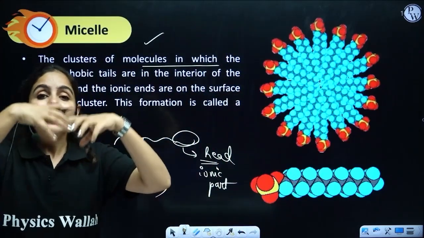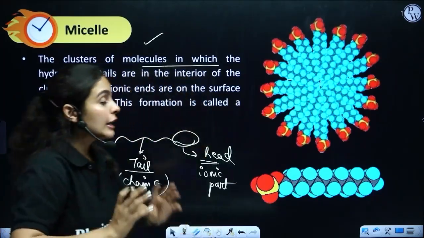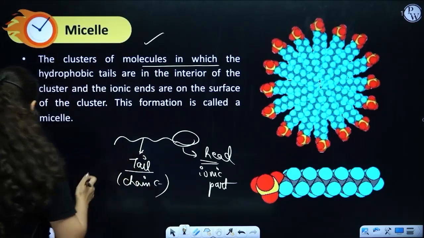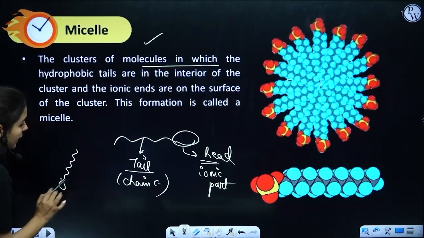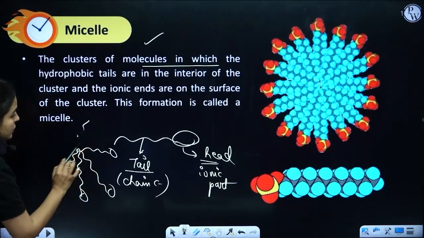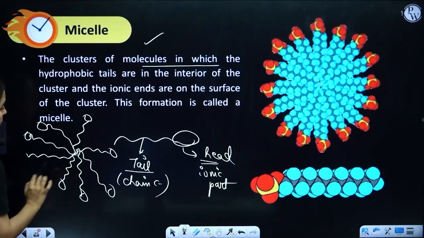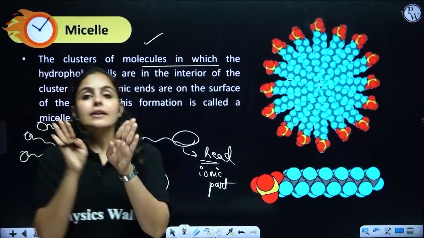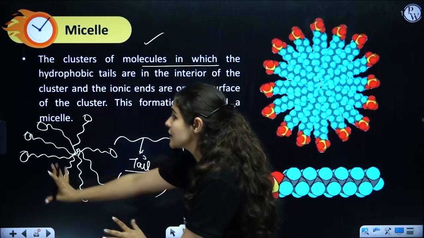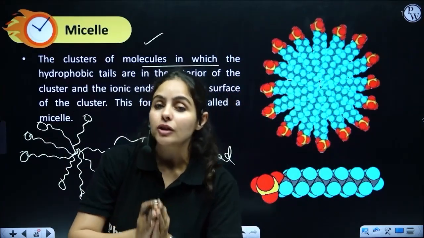So a cluster of soap molecules results in the formation of a micelle. Now this cluster is made in a very specific form. How? Tails are kept inside, heads are outside. Such a cluster, a group of soap molecules, is called micelle formation. The chains are on the inner side, and the heads point to the exterior side. Such a cluster helps in cleaning the dirt particles.